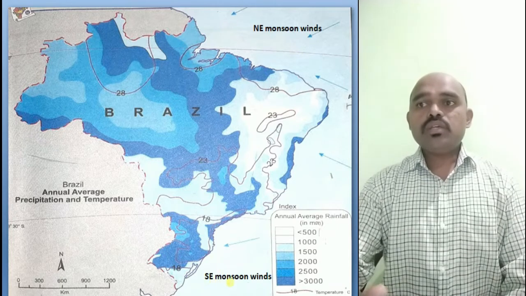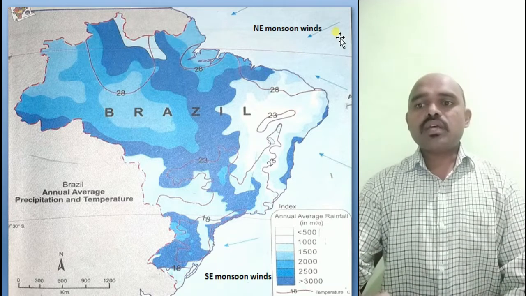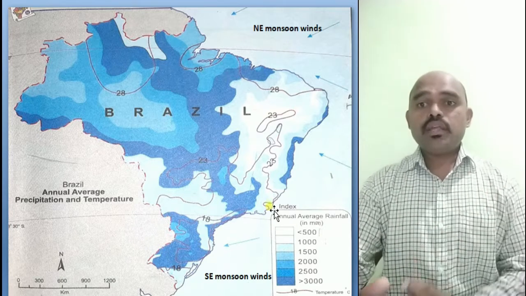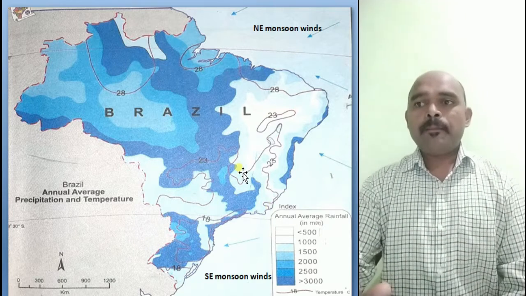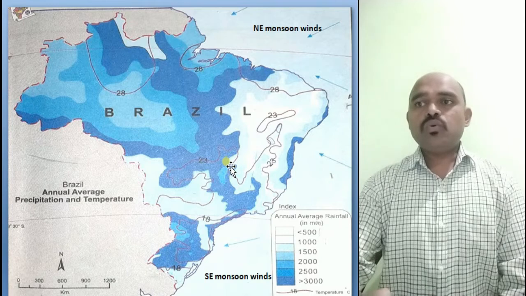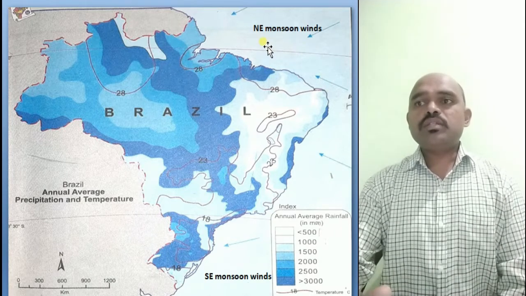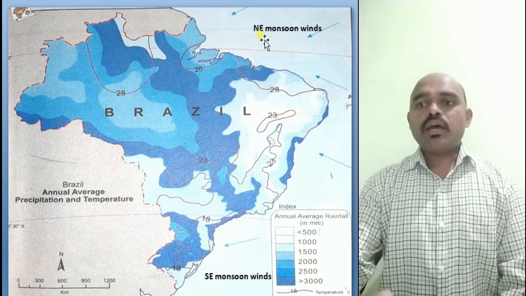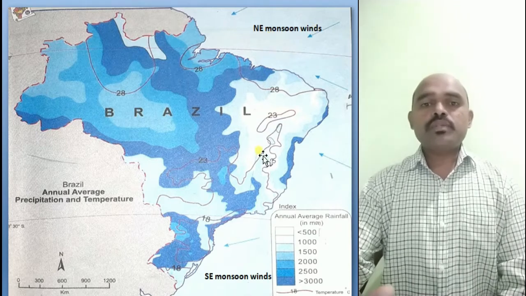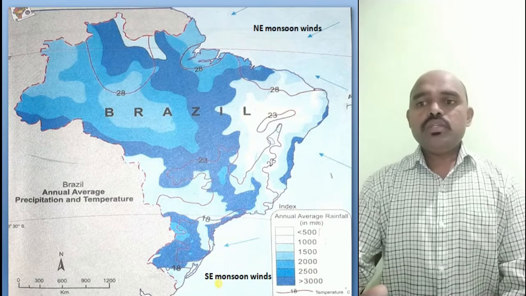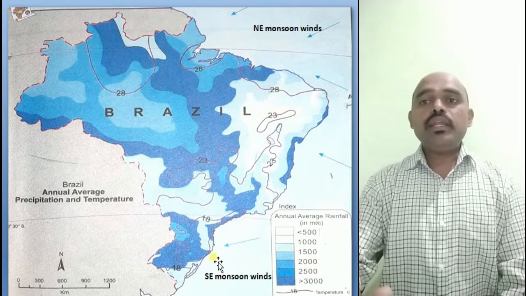These winds bring the rain in Brazil. You can see the arrows over here. These arrows come from the northeast monsoon winds, and these arrows come from the southeast monsoon winds. So due to these winds, we get the rain in Brazil.